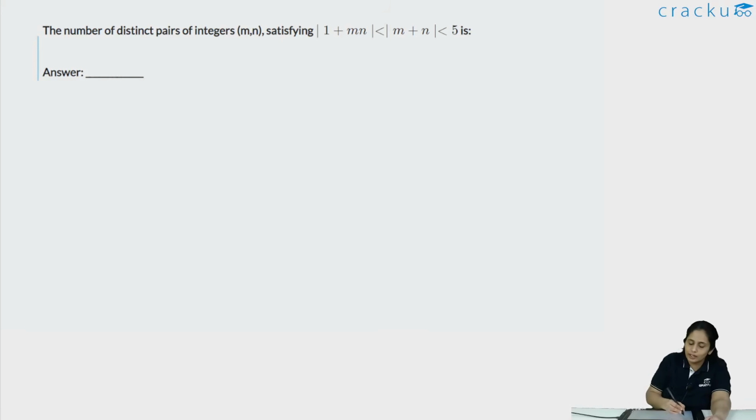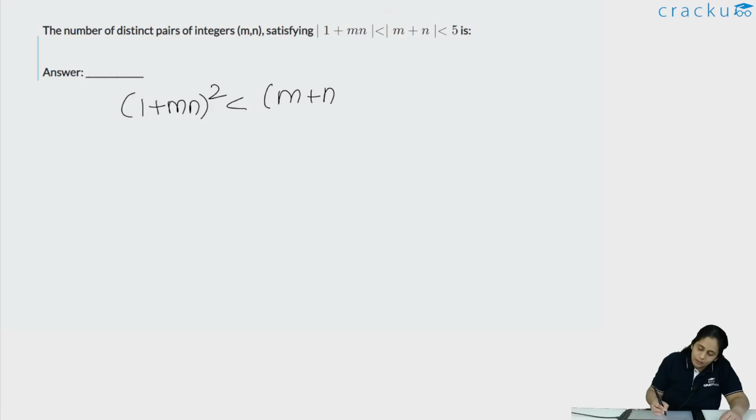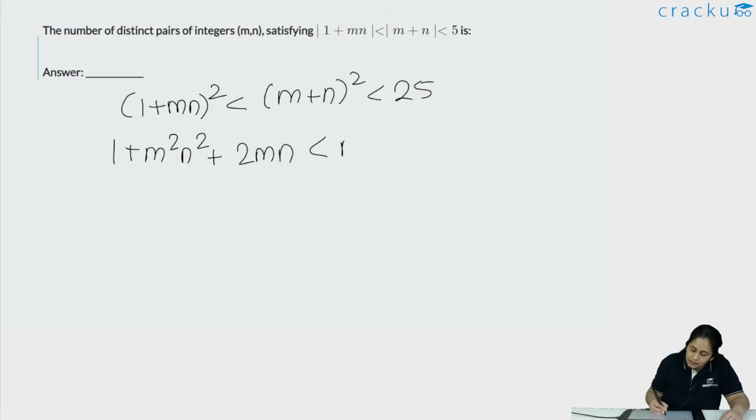So if I take the square of the equation, what do I get? 1 plus mn the whole square should be less than, because modulus sign, it gets removed when you take the square of the equation. So that should be less, and all this is positive, and 5 is also positive. So there is no changing of the inequality sign. So this should be strictly less than m plus n the whole square, which should be less than 5 square, which is 25. So if I expand this, I get 1 plus m square n square plus 2mn should be less than m square plus n square plus 2mn and should be less than 25.